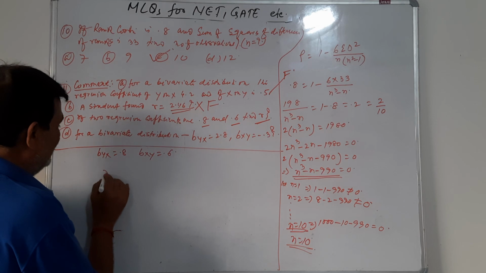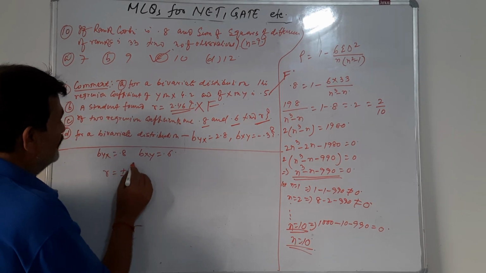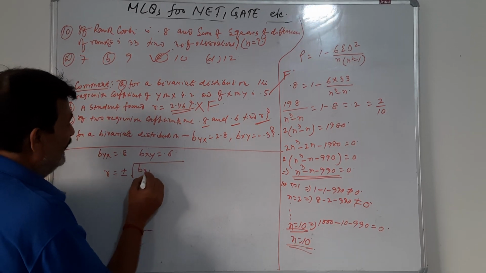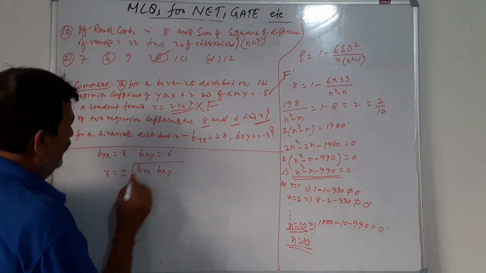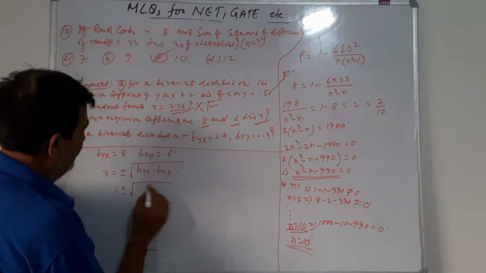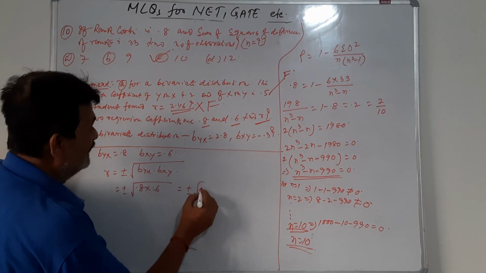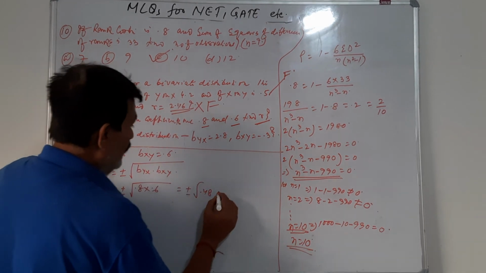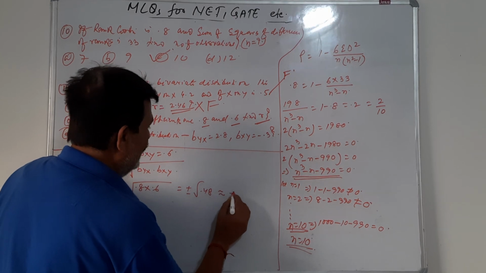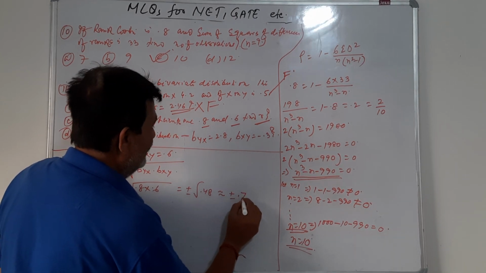The theorem says that R is plus minus the square root of byx into bxy. So plus minus the square root of 0.8 into 0.6, plus minus the square root of 0.48. So approximately plus minus 0.7.